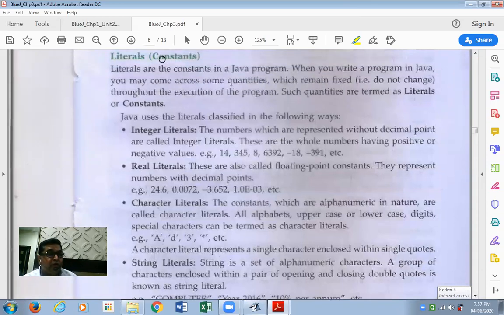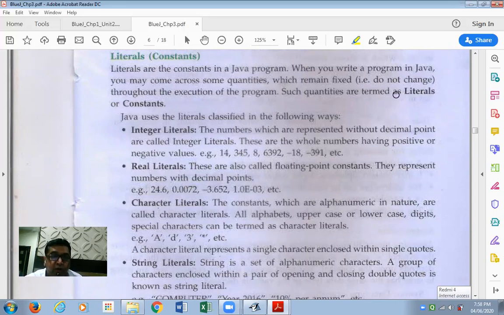Let us look at the definition of literals. Literals are constants in a Java program. When you write a program in Java, you may come across some quantities, some values which remain fixed. That is, they do not change throughout the execution of the program.